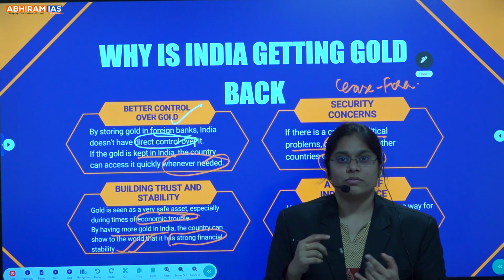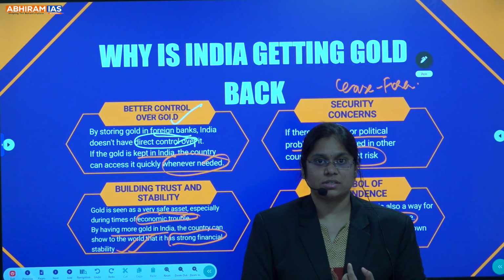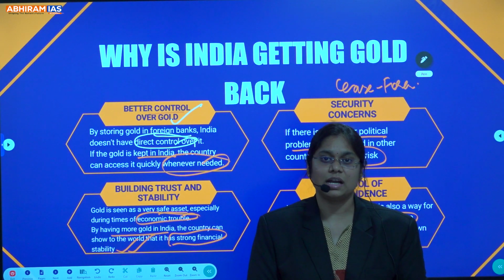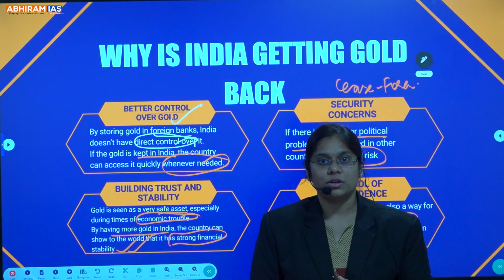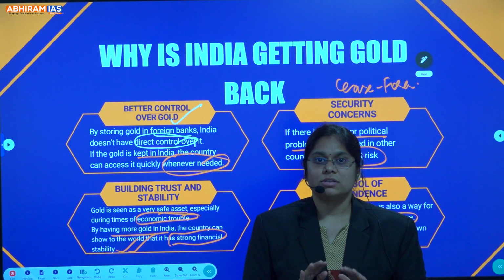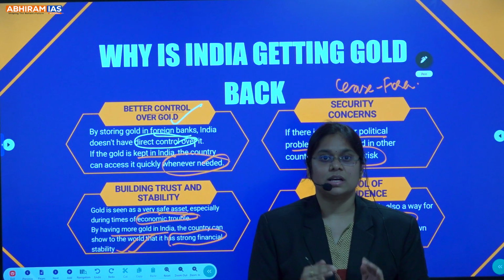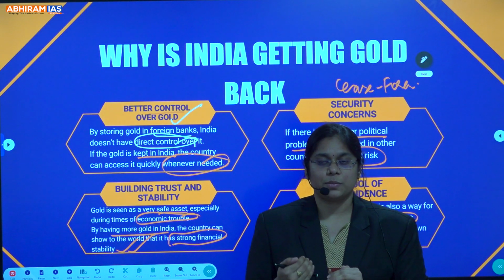Done? So we have learned what foreign exchange reserves are, and also why India has brought back the gold to the country. Clear? So this is all about foreign exchange reserves and the reason why India has brought the gold back to the country.